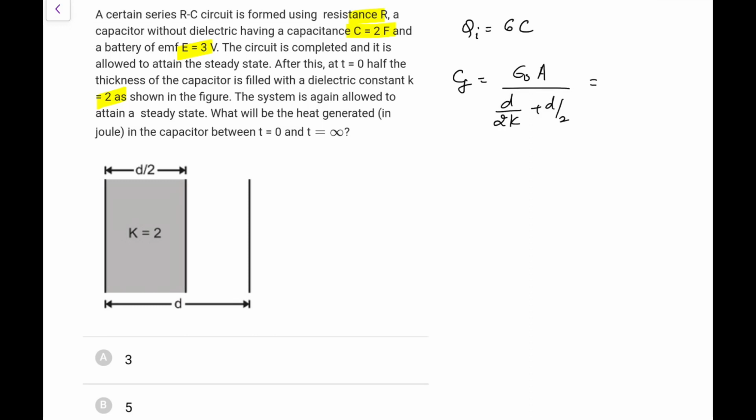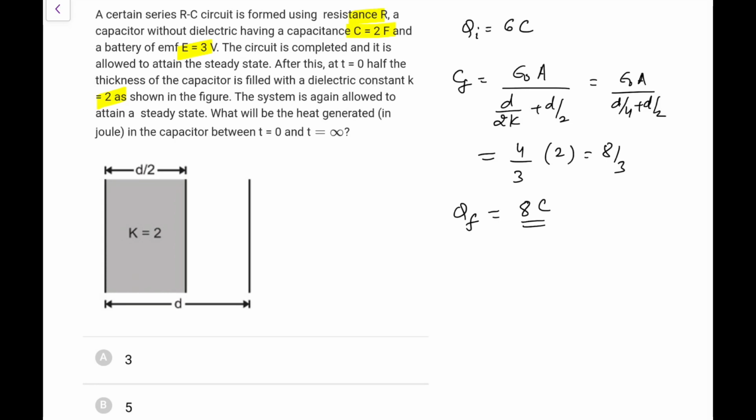So if you do that, k is what is given as 2. So it is epsilon naught A d by 4 plus d by 2, so it comes out as 3d by 4. So this becomes 4 by 3 times the initial C, that is 8 by 3. So the final charge in the steady state would be 8 by 3 into 3, that is equal to 8 coulombs.